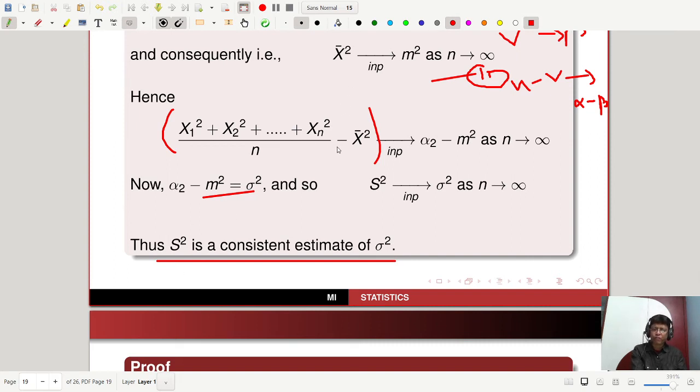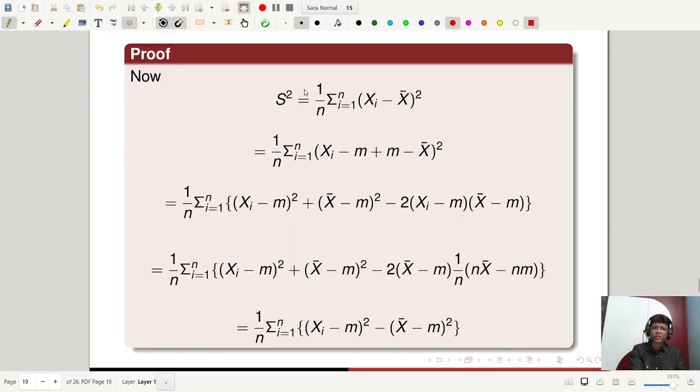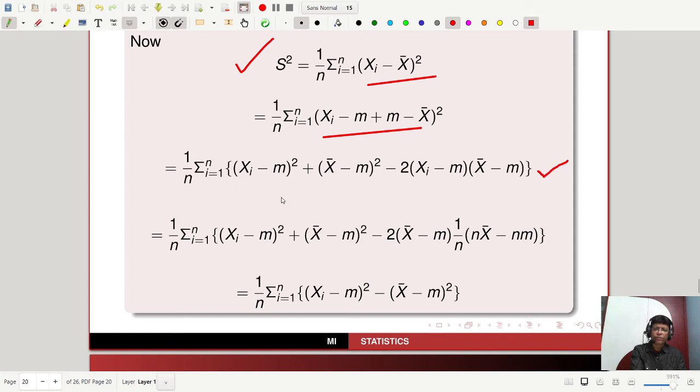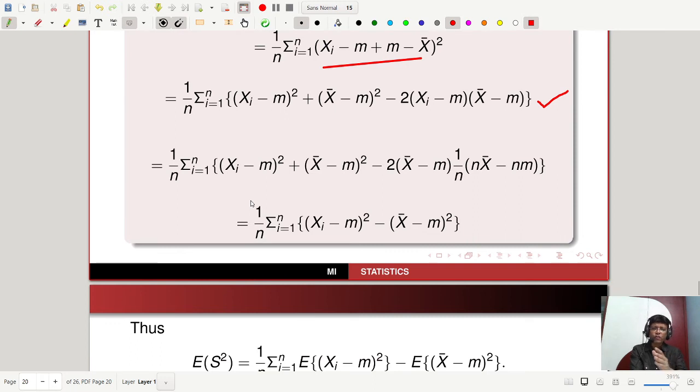Now we have to prove that it is biased, that it is not unbiased. So let's check. Once again, we have to start from the random variable corresponding to the statistic small s square. So S square is 1 by n summation. Again, in this expression, if you write minus m plus m, suppose this is a and this is b, so you have a plus b whole square. It will be in this form: a square plus b square minus 2ab. So again, you split and take the summation individually.